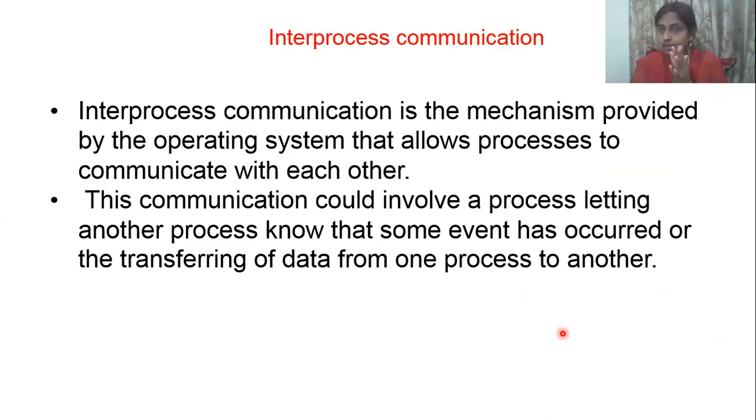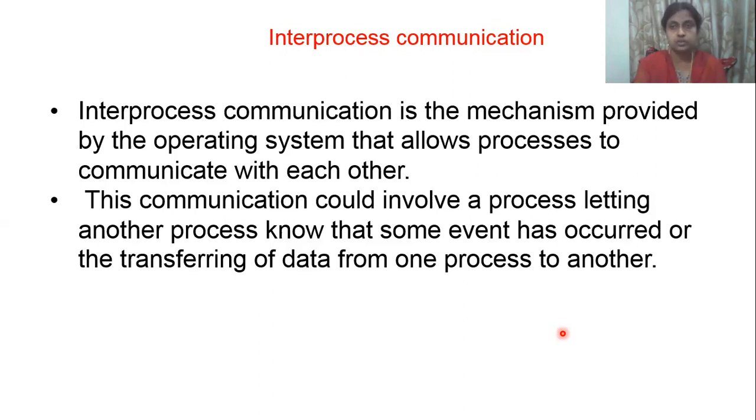It is not communication between a user and the CPU. It is just communication from one job to another job, one work done in the computer with another work done by the computer. So inter-process communication is also possible. Communication could involve a process letting another process know that some event has occurred, or transferring data from one process to another process.